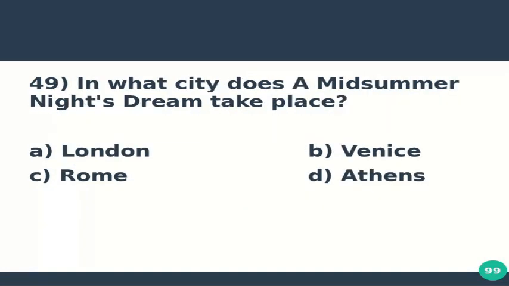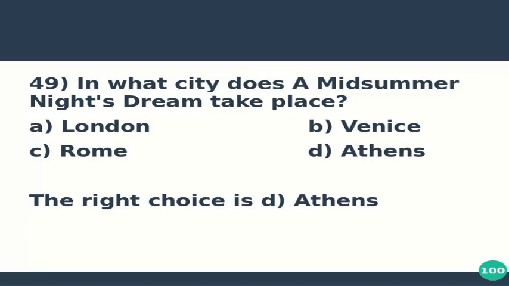Question number 49 is, in what city does A Midsummer Night's Dream take place? Option A, London, option B, Venice, option C, Rome, and option D, Athens. The right choice is D, Athens. A Midsummer Night's Dream was staged in Athens.